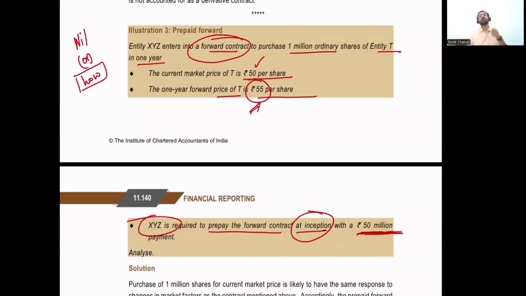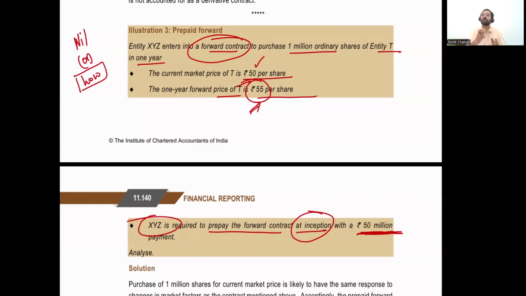To enter into a similar position in the cash market or the spot market, the amount of cash outflow I would have is rupees 50 multiplied by 1 million. My derivative contract position is basically to purchase 1 million shares after 1 year. A similar position in the spot market would mean purchasing 1 million shares today itself. All right. Spot market basically refers to the actual stock exchange where you're immediately buying and selling shares.